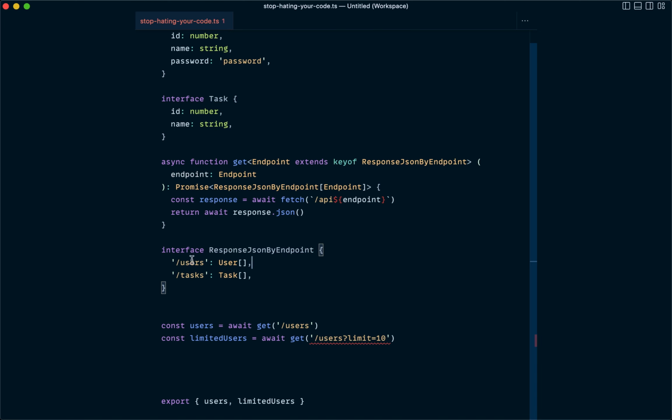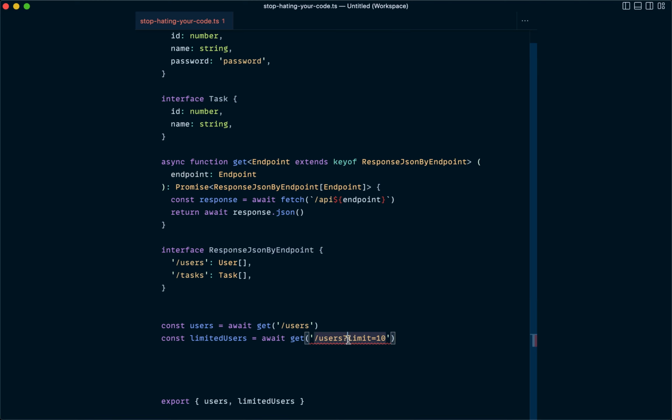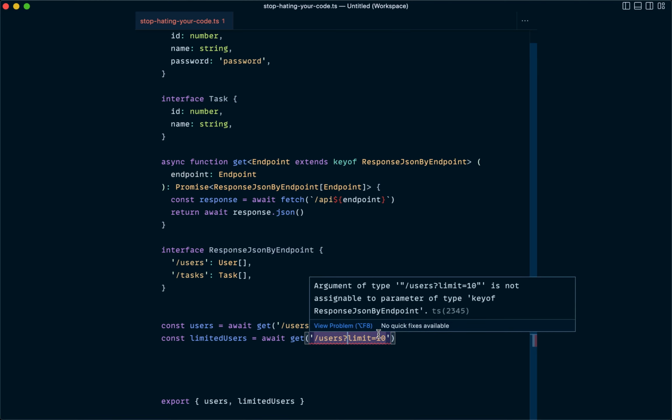The only keys on that interface are /users and /tasks. And /users limit equals 10 is not one of those keys. So it's going to throw a type error and it's going to tell us this is not valid.